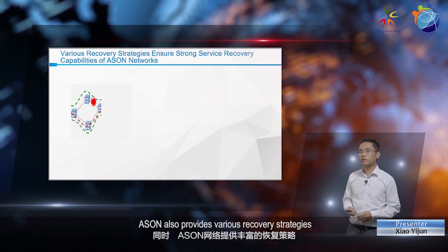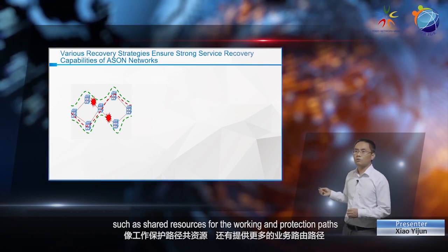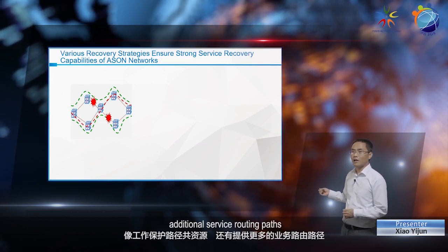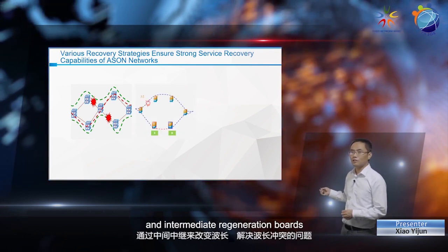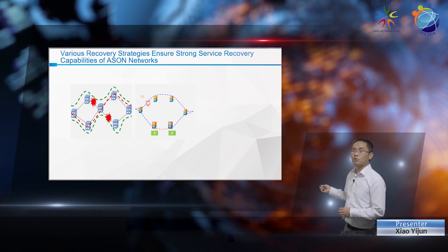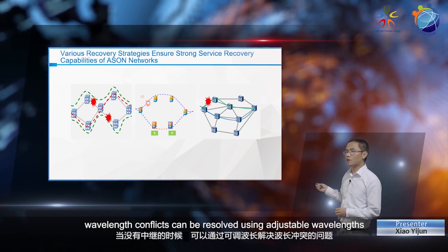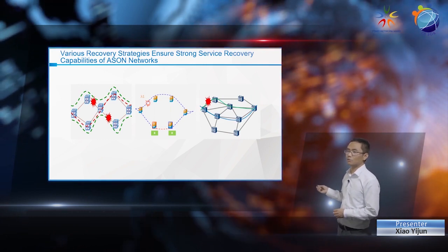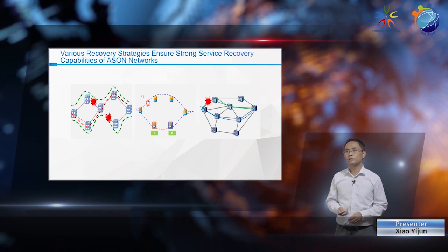ASON also provides various recovery strategies, such as shared resources for the working and protection paths, additional service routing paths, and intermediate regeneration boards that can change wavelengths to avoid wavelength conflicts. When there is no regeneration board, wavelength conflicts can be resolved using adjustable wavelengths. This provides stronger service recovery capabilities.